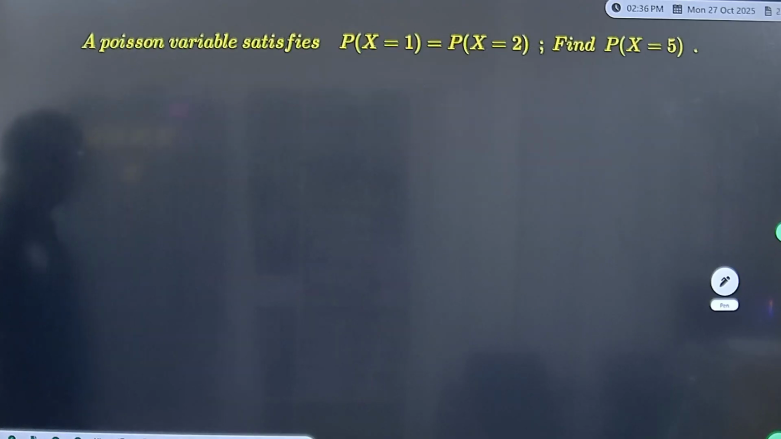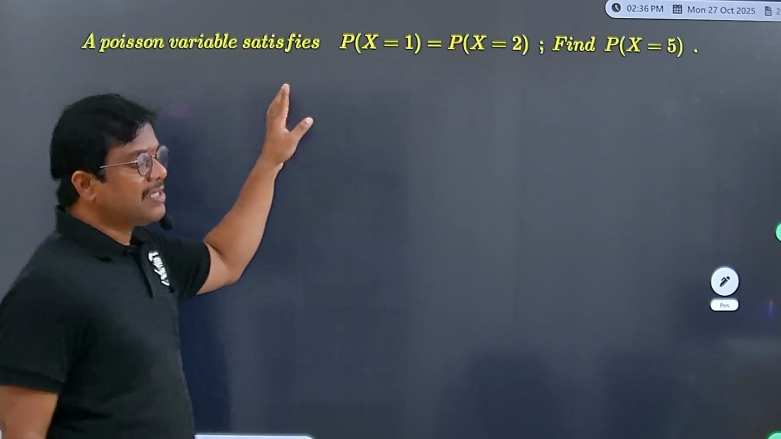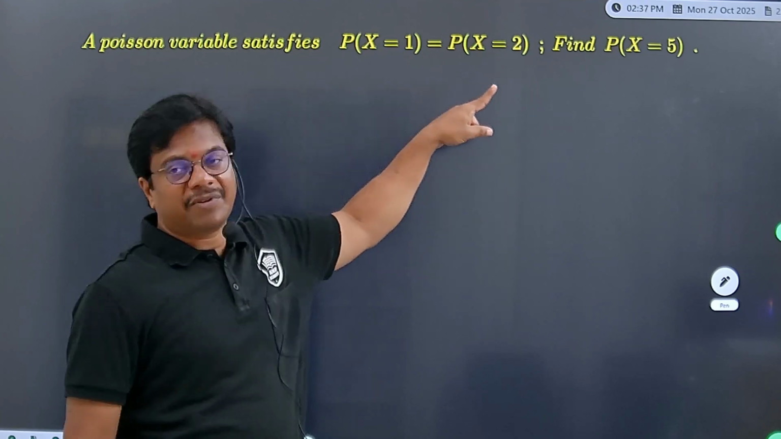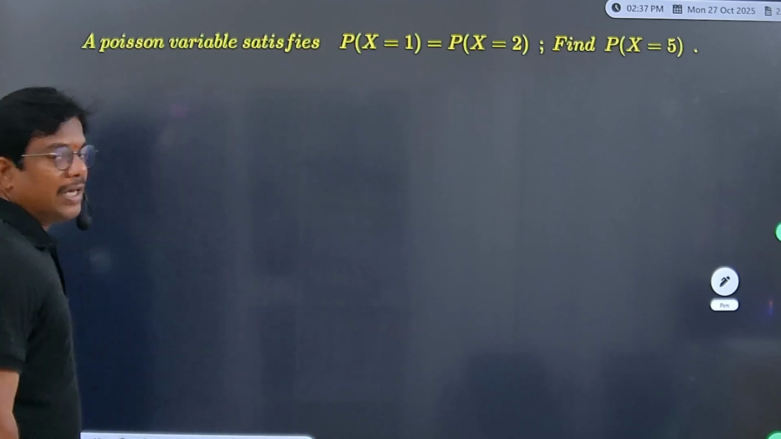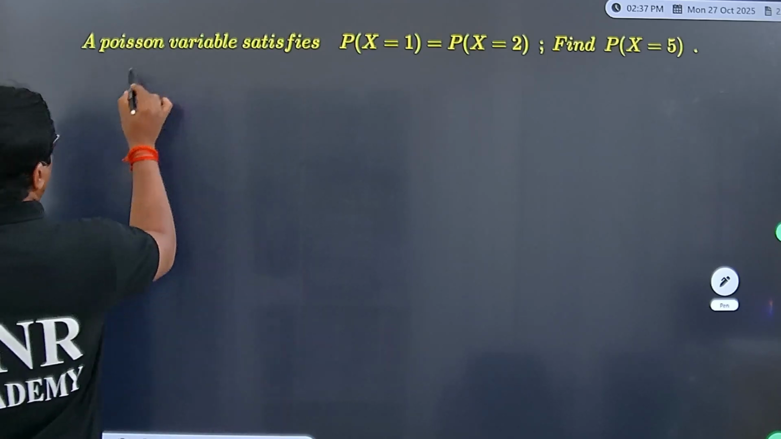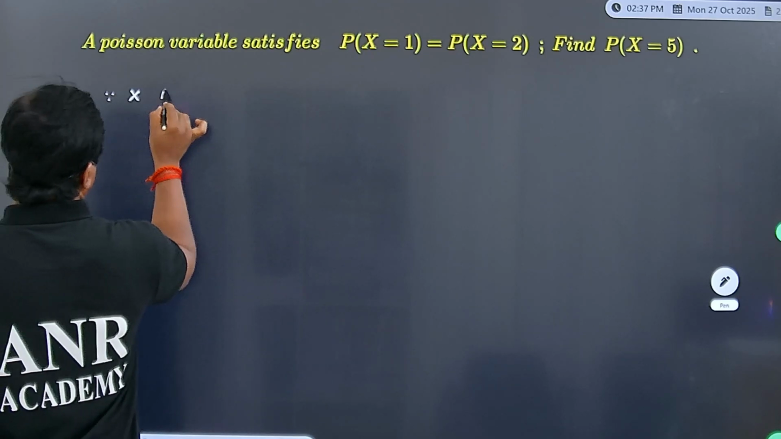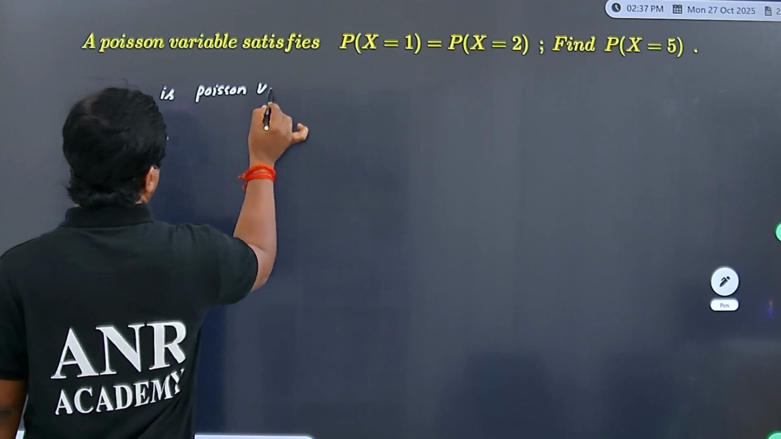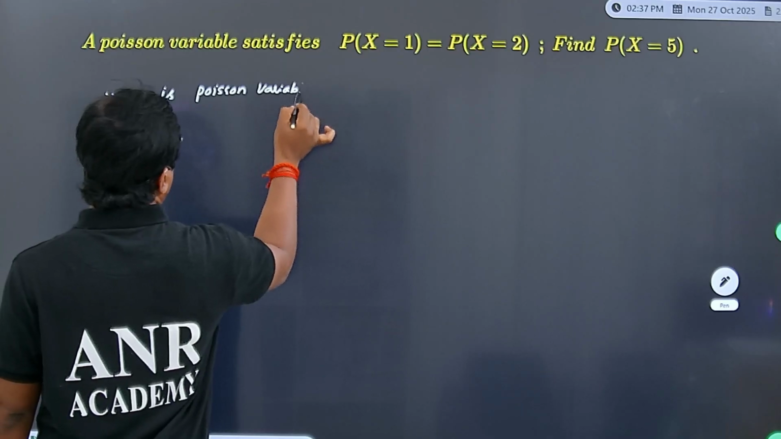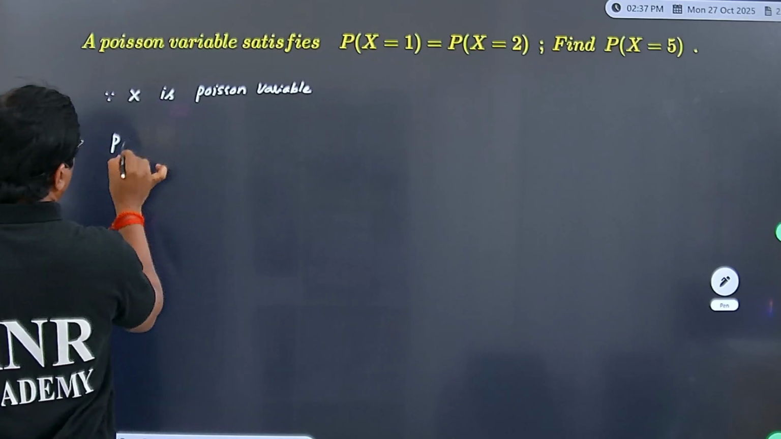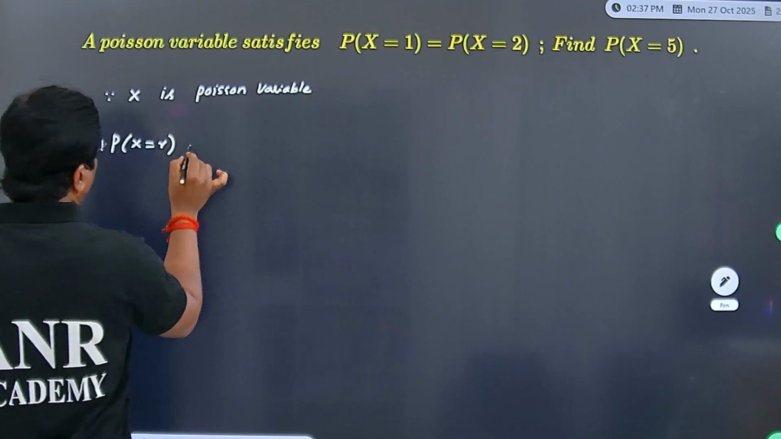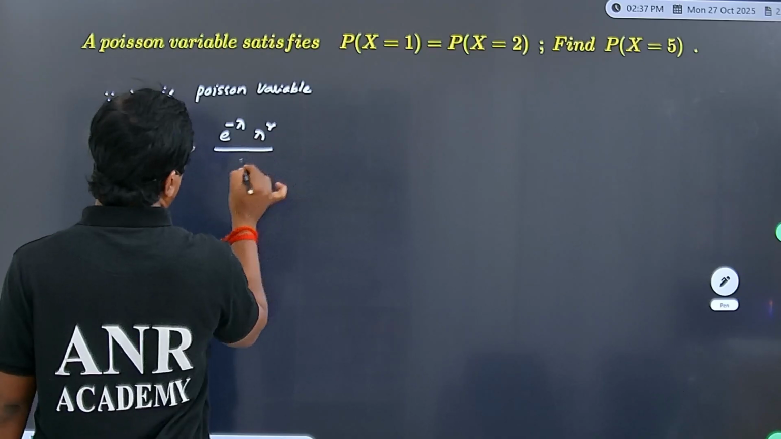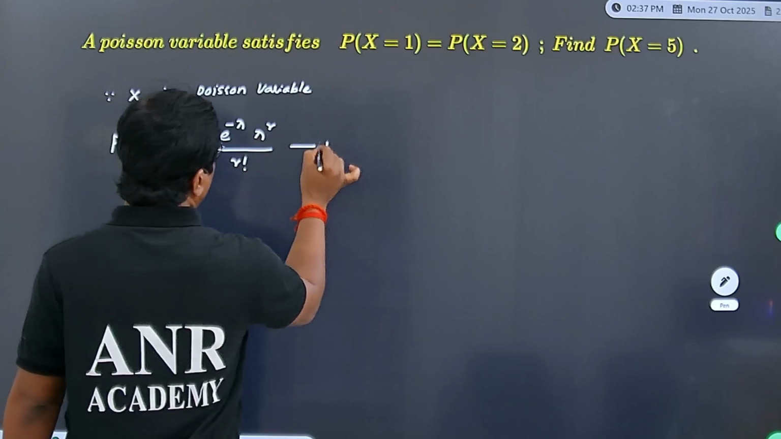Let us move to the next one. A Poisson variable satisfies P of x equal to 1 equal to P of x equal to 2. Then find probability x equal to 5. Since x is a Poisson variable, I can write the Poisson variable formula, probability of x equal to r written as e power minus lambda, lambda power r divided by r factorial.